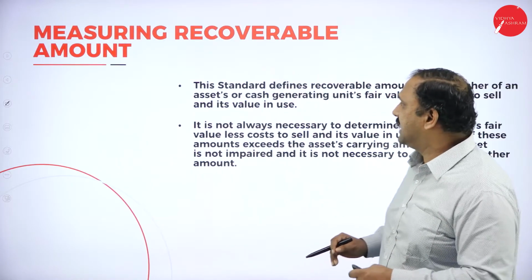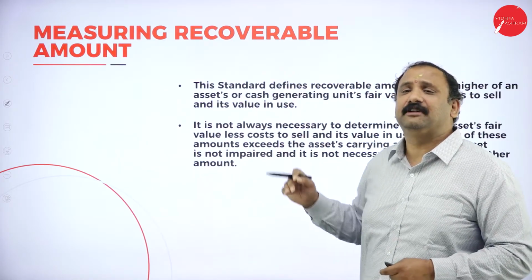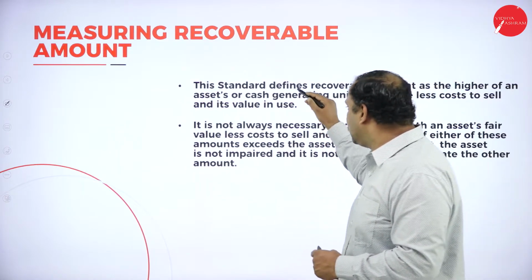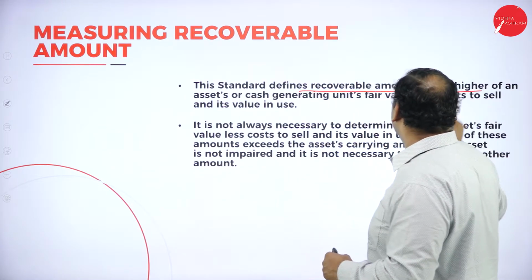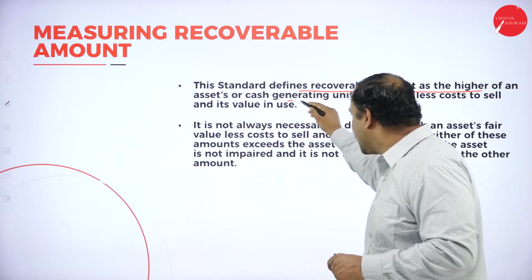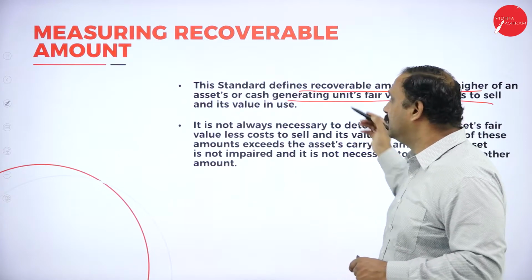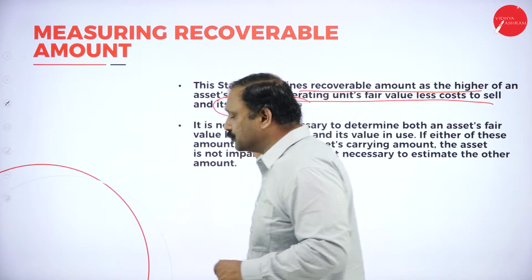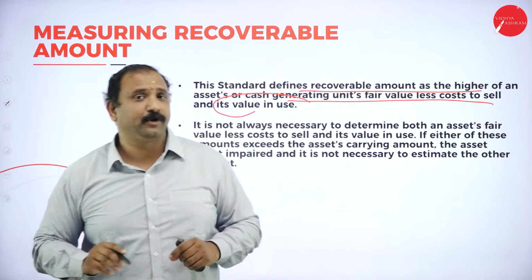Now, the next thing is measuring the recoverable amount. How are you going to measure it? The standard defines recoverable amount as the higher of the asset's fair value less cost to sell and its value in use. Now, very, very important here. Why?